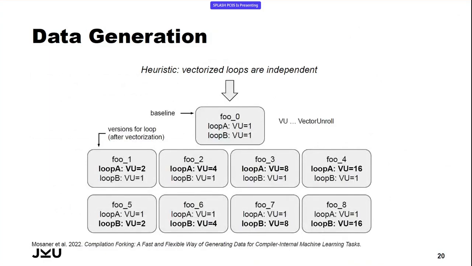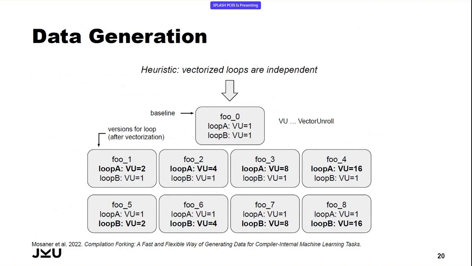As already mentioned, this is based on a previous work we already did. Essentially, we had this assumption that vectorized loops are independent from each other, which will not hold in all of the cases, but in general, this heuristic works kind of well. Our approach, to put it simply, is we create different versions of our functions.